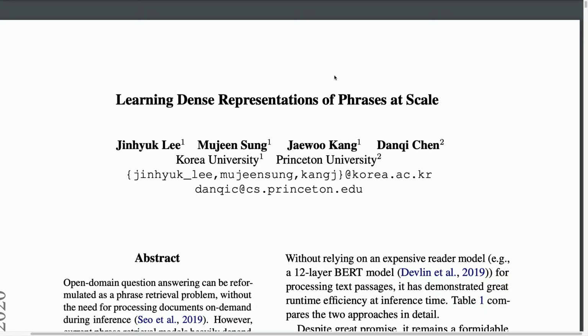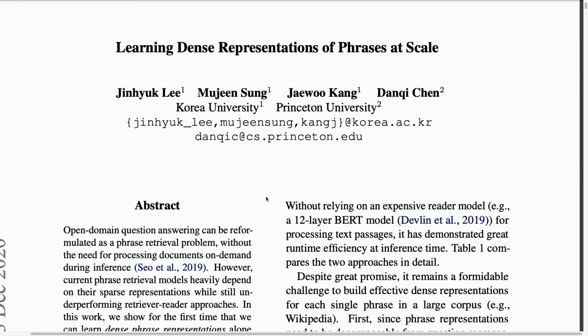Today we're looking at the paper Learning Dense Representations of Phrases at Scale by authors from Korea University and Princeton University. The paper is about open domain question answering, where the goal is to answer some sort of a general question, such as what is the population of the United States, relying on a dataset or some sort of a database of articles containing various knowledge about the world.